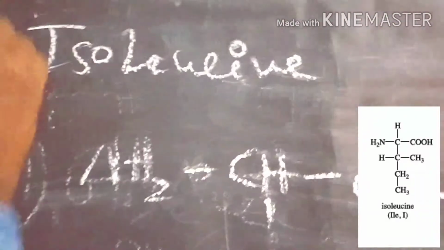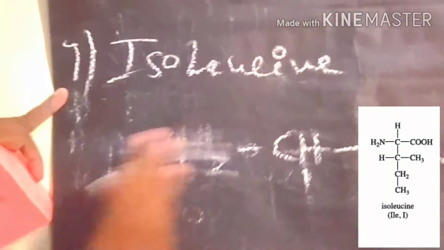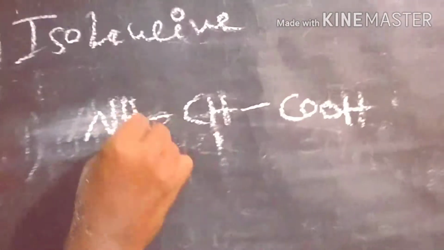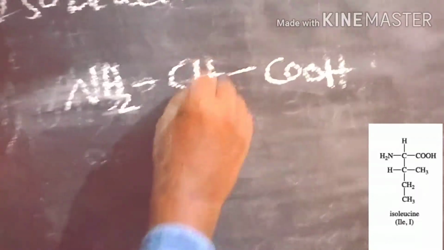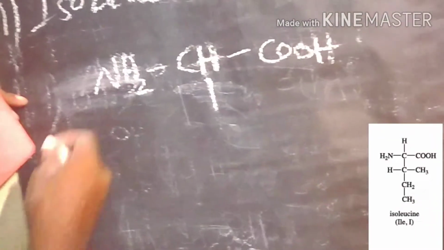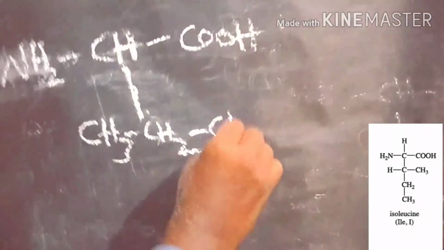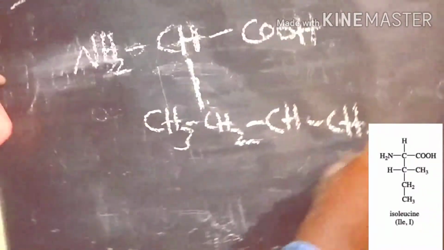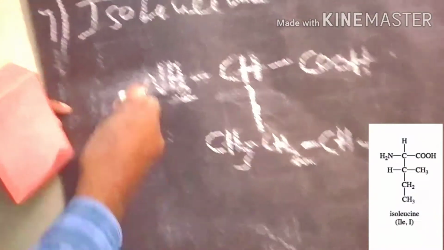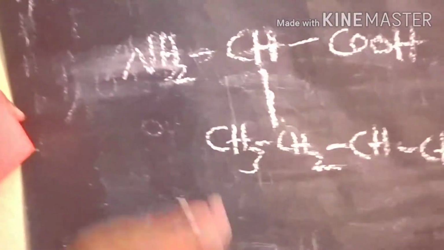The seventh one, isoleucine. Here the NH2 group, this structure is common for all natural amino acids. The main difference here is the R group, where we can substitute various groups. So in isoleucine, we have a secondary butyl group substitution, CH and CH3. This is the main difference between leucine and isoleucine.